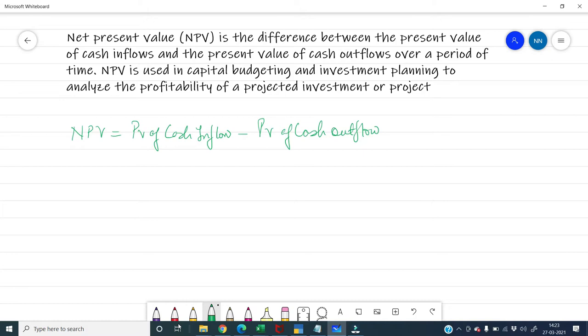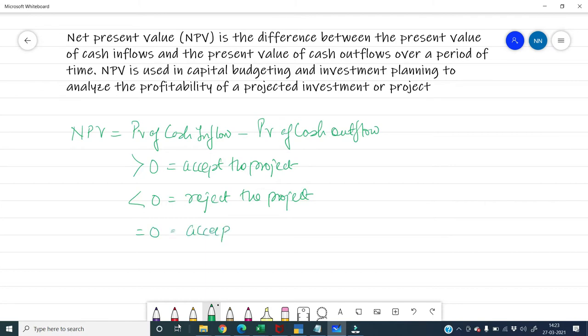If this particular difference is greater than 0, then you accept the project. If it is less than 0, then you reject the project, and if it is exactly equal to 0, then it is completely your choice to accept or reject.